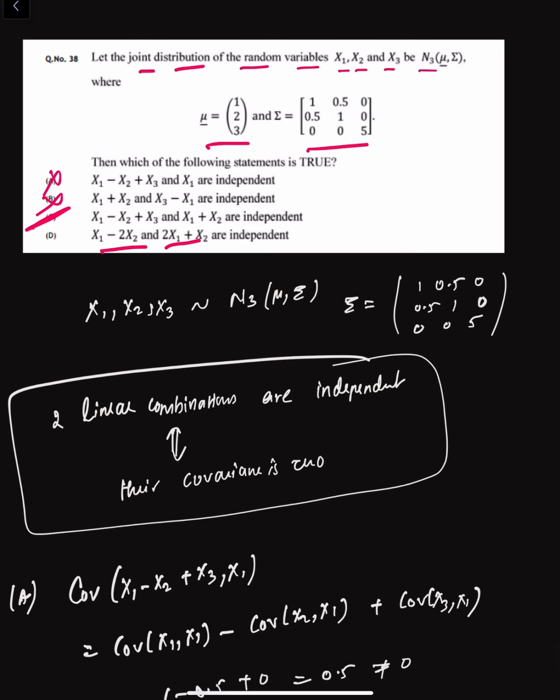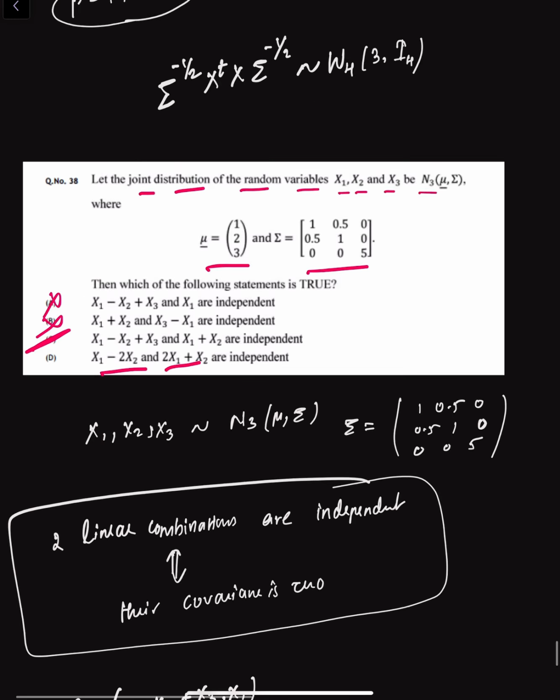Similarly, we can also check for option D. So if we quickly check, 2 into 1 minus, and then we have 2 into 0.5, and then we have minus 4 into 0.5, and then we have minus 2 into 1. So that means this is nothing but 2 minus 1 minus 2 minus 2, which is minus 3, which is not equal to 0. So therefore option C is the correct answer.